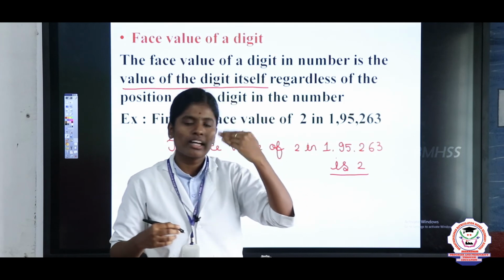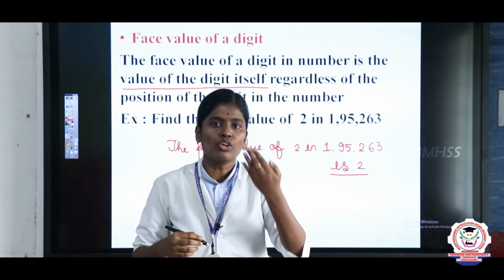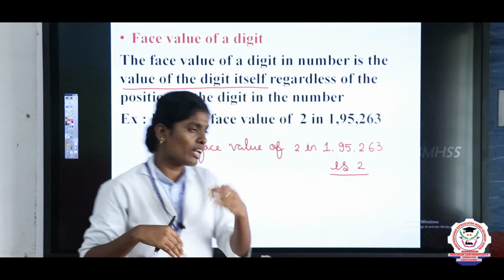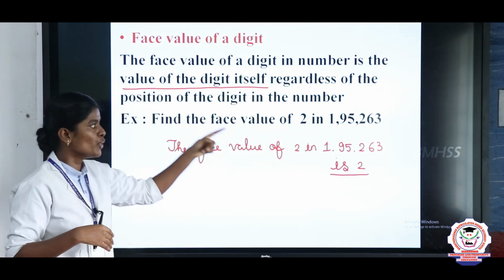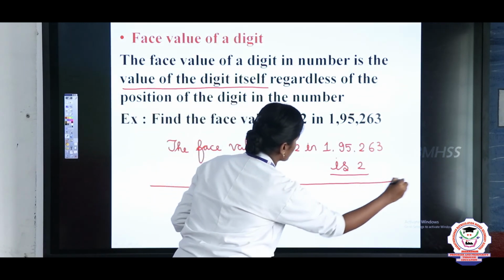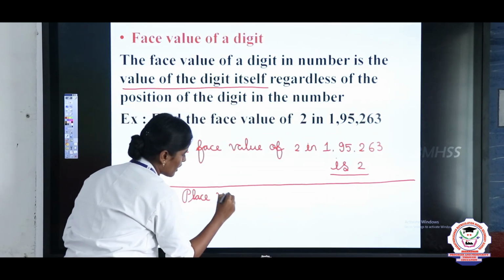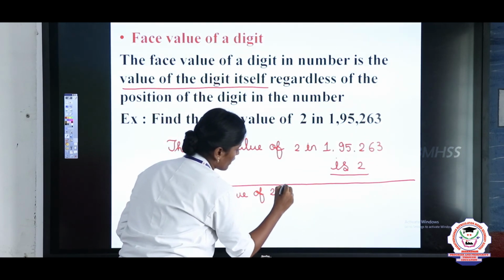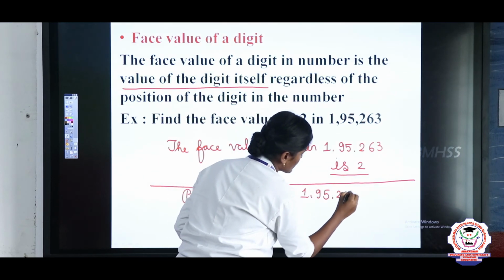So another topic is there. What is that? Place value. Place value means the value of a digit according to the place it occupies. For example, they will ask the question, find the place value of 2 in 1,95,263.